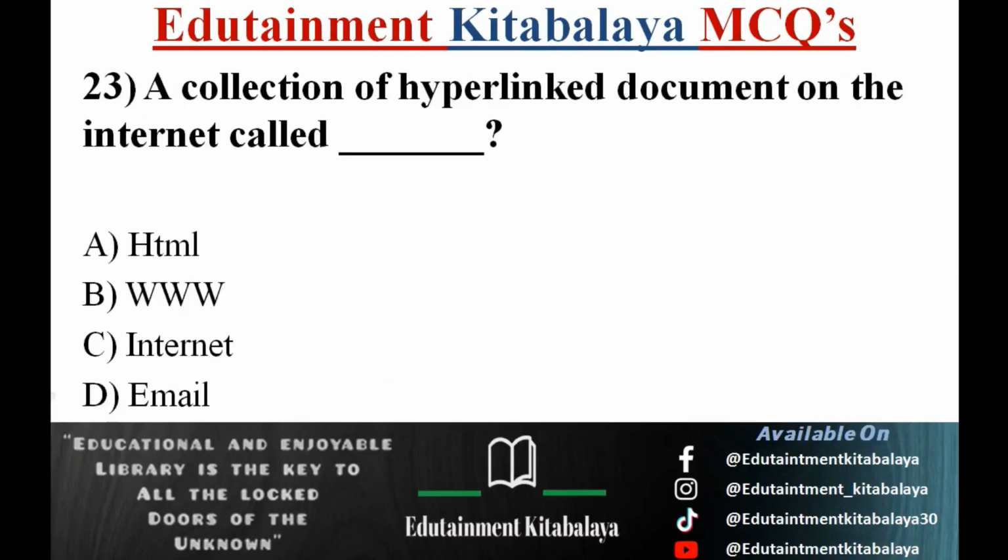Question number 23. A collection of hyperlinked documents on the Internet is called _? A. HTML. B. www. C. Internet. D. Email. Correct answer is B. www.